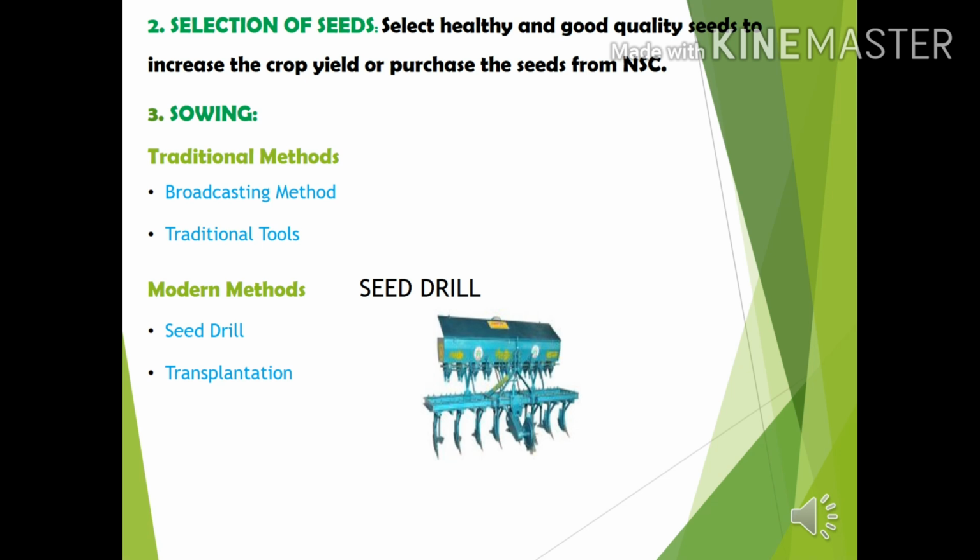But in modern methods, there will be proper distance between seeds and proper depth we are maintaining for sowing the seed. The second step in modern method is transplantation by growing the seed in nurseries and transferring only the healthy germinated seed or seedling to the agricultural field so that we can avoid the growth of diseased seeds.